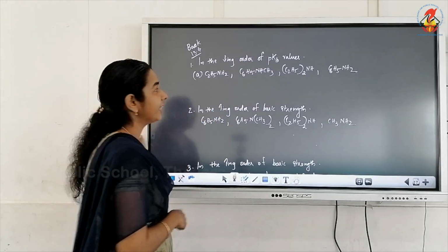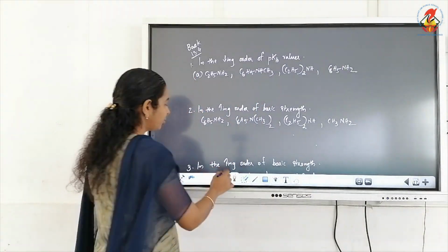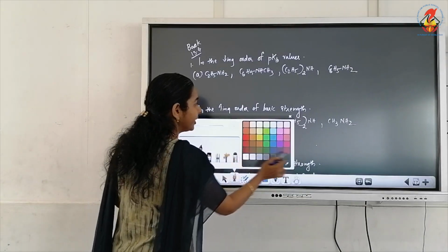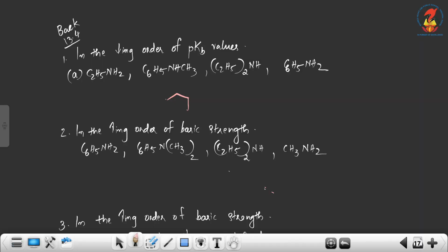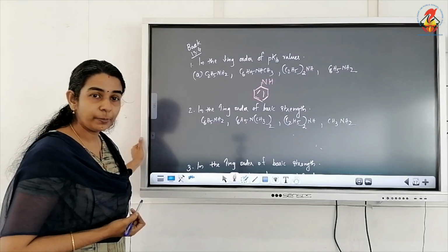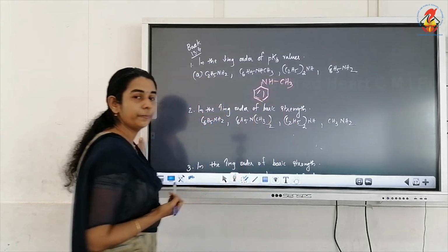C2H5NH2, it is an aliphatic amine. C6H5NHCH3, what is its structure? If we expand the structure, C6H5 means it is a benzene ring, then NH. So N is directly attached to the benzene ring, so it is an aromatic amine. But here we have a CH3 group.